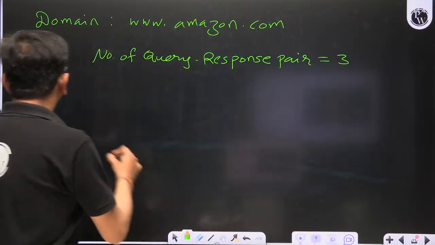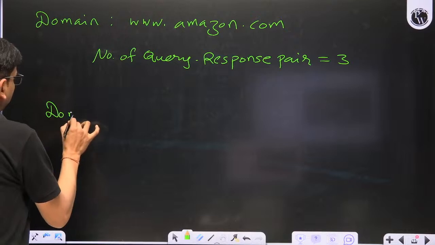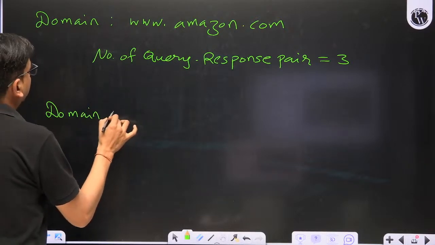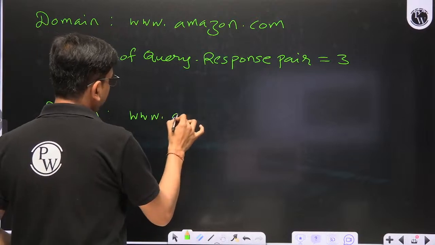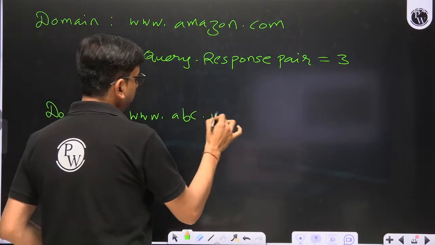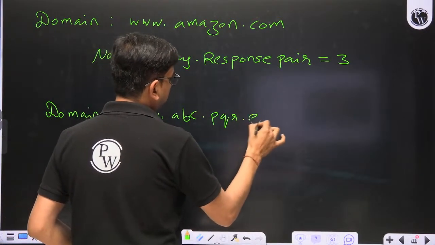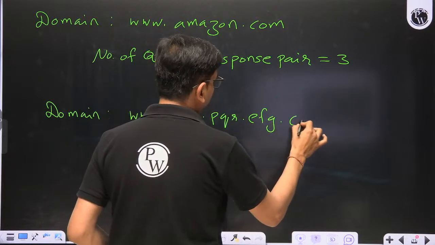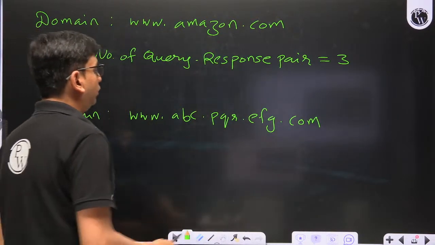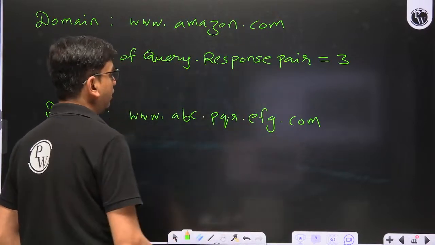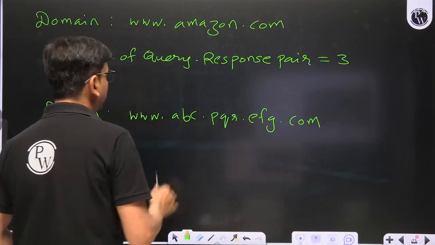If I make a domain like www.abc.pqr.efg.com, then the answer is 5.